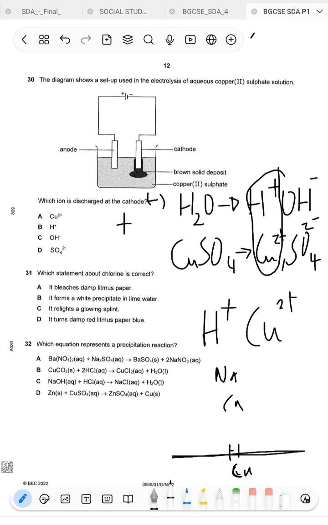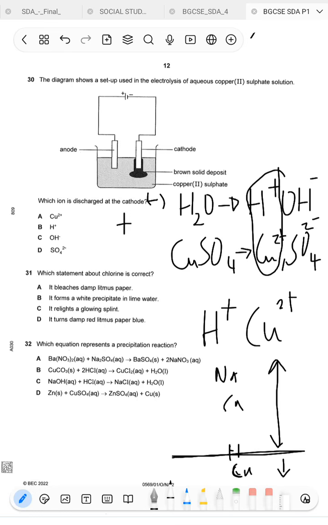Now when you have hydrogen and the copper, you discharge the less reactive metal. So in the scenario where you have hydrogen and any metal that is above hydrogen in the reactivity series, you discharge hydrogen.